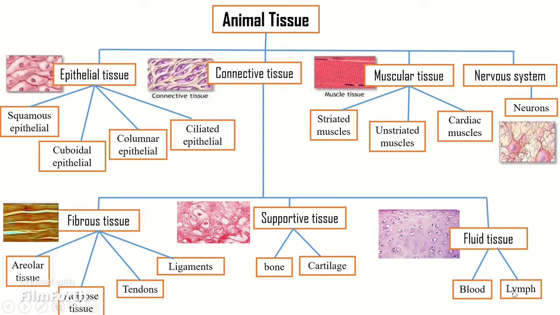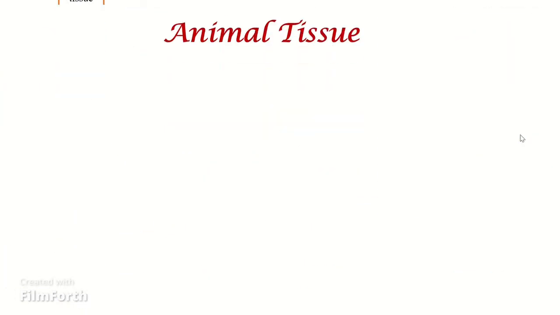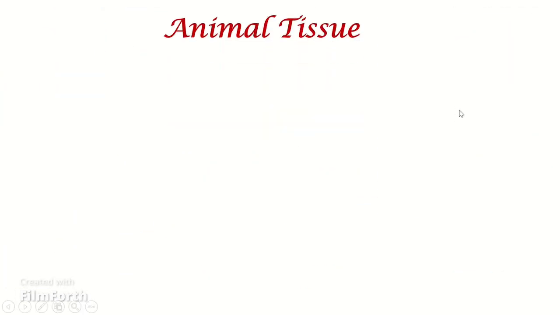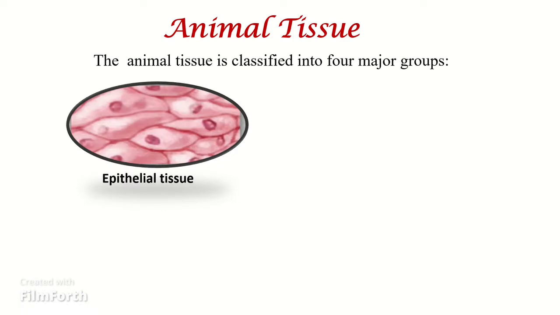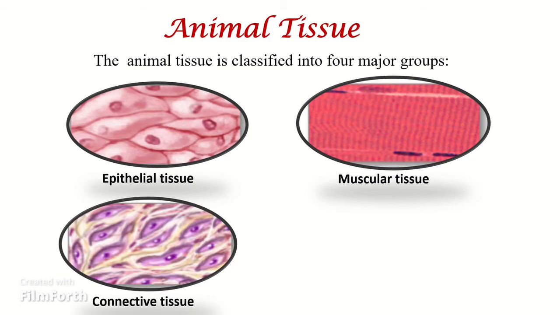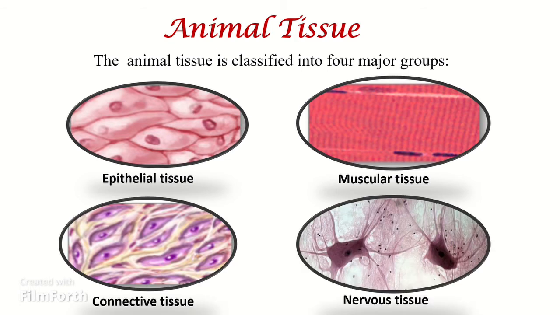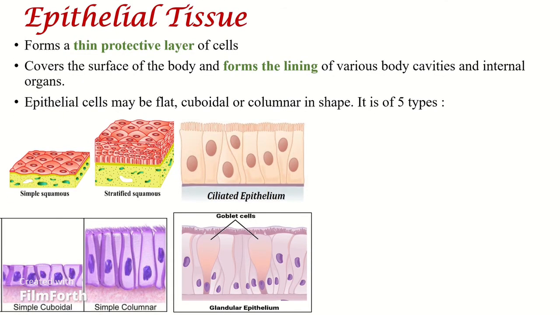The muscular tissue is divided into three types: striated muscles, unstriated muscles, and cardiac muscles. The nervous system consists of the neurons. So, as I have already told, the animal tissues consist of four major groups: epithelial tissue, muscular tissue, connective tissue, and nervous tissue. So first we are going to learn about the epithelial tissue.